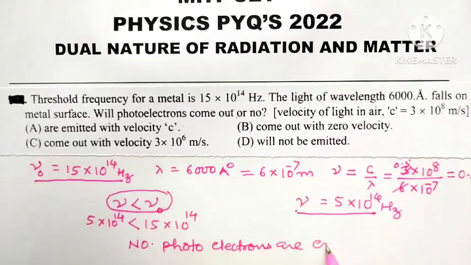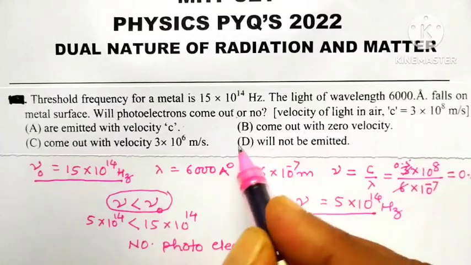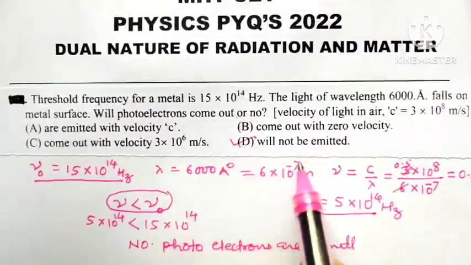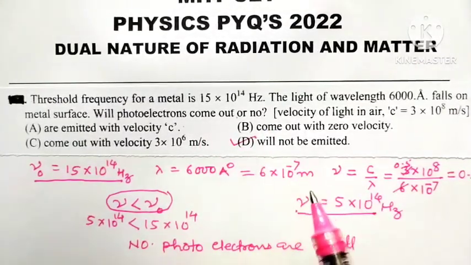So out of the 4 options, which option is correct? Photoelectrons will not be emitted. So option D is the correct option.